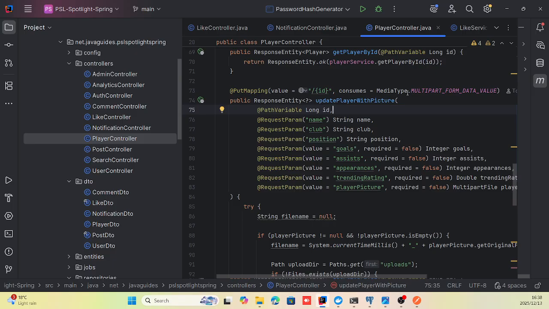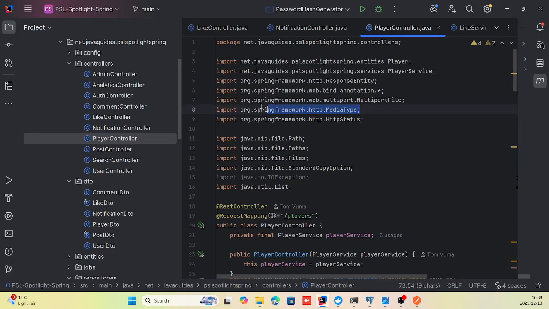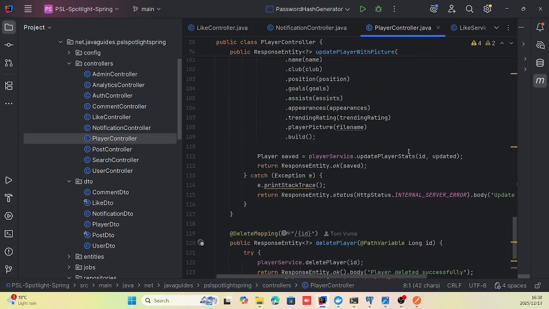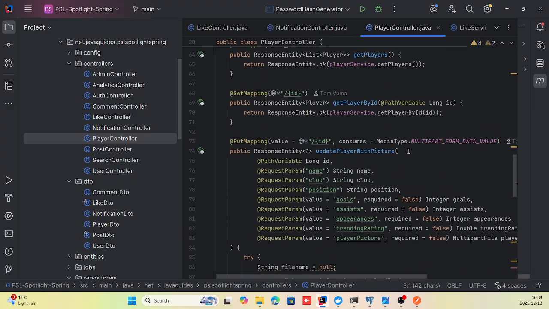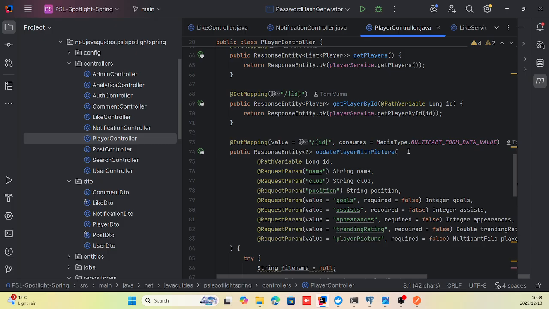I've also placed a multipart form data value as an argument, a media type which I imported here. What this does is allow us to add images to the application when we're creating a post, creating a player, or updating a player's details. You can use the multipart form data value, which allows you to add images as well, not just text.